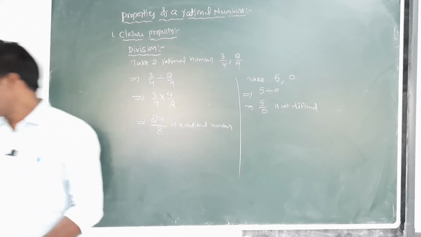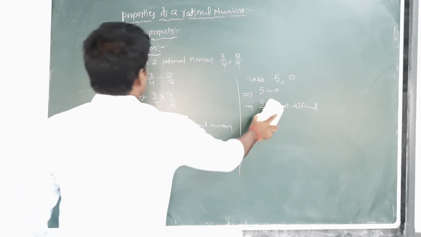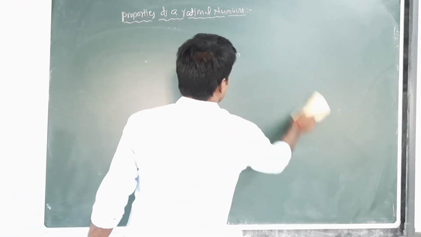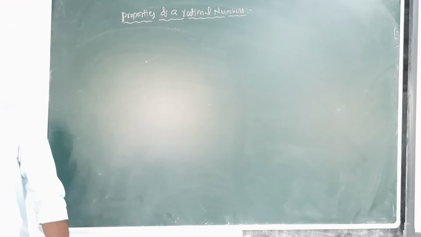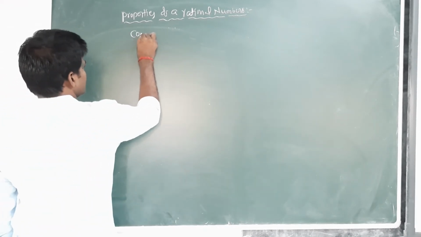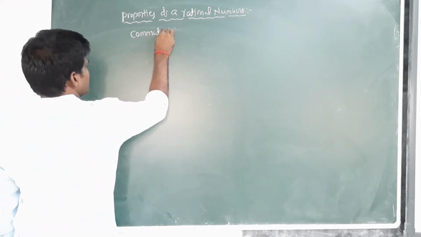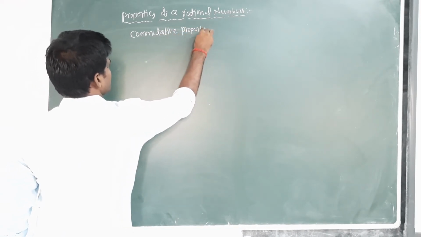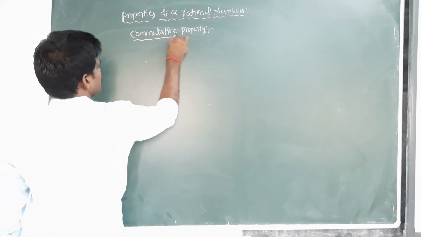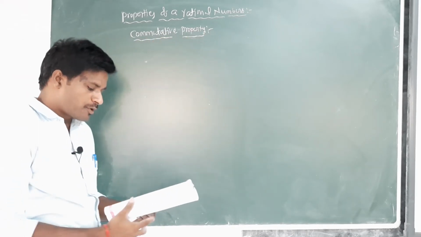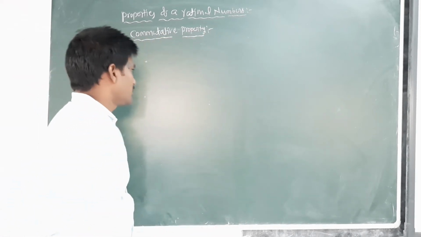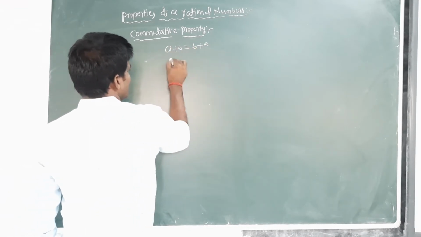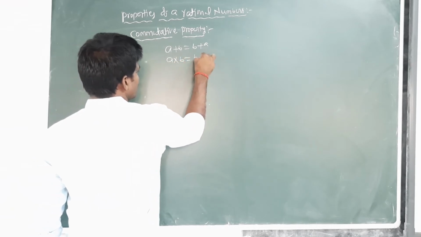Next, properties of rational numbers: the commutative property. What is the commutative property? For example, a plus b equals b plus a, and a into b equals b into a.